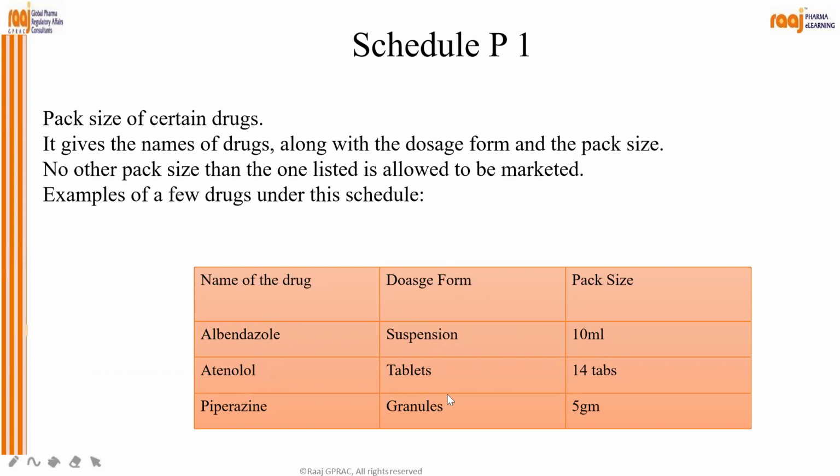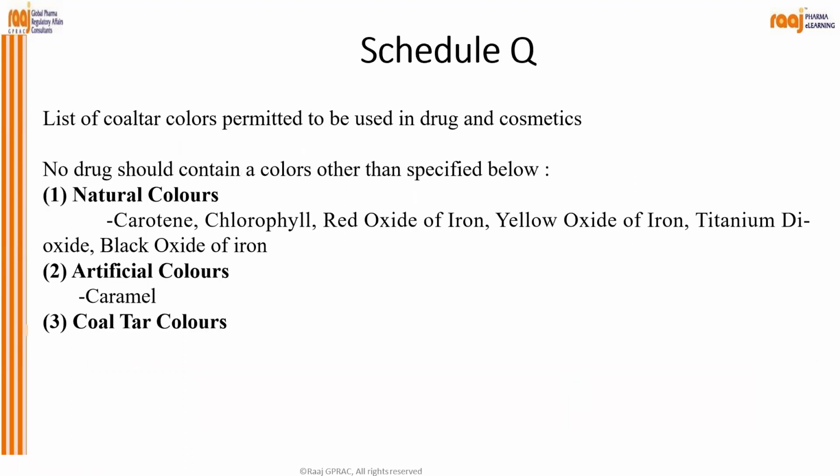So you have to remember atenolol tablets, 14 tablets pack. Piperazine granules, 5 gram pack. Schedule Q. List of coal tar color permitted to be used in the drugs and cosmetics. Okay, so no drug should contain a color other than specified below. Natural color like carotene, chlorophyll, red oxide of iron, yellow oxide of iron, titanium dioxide, black oxide, then artificial colors, caramel, coal tar color.